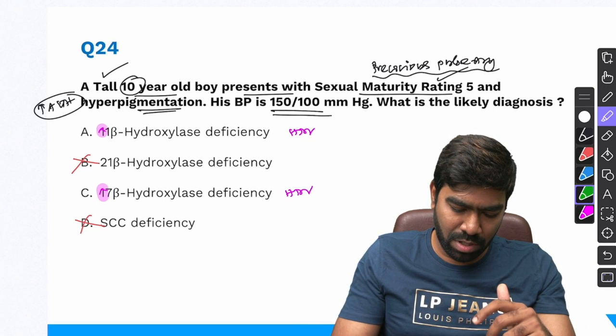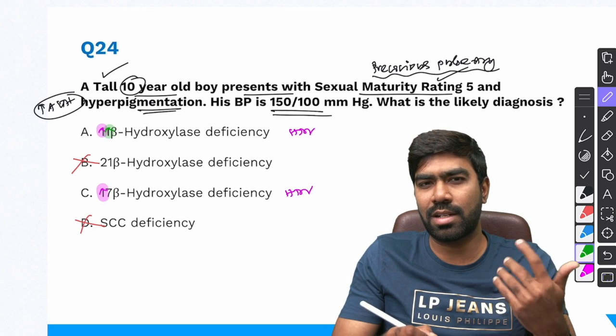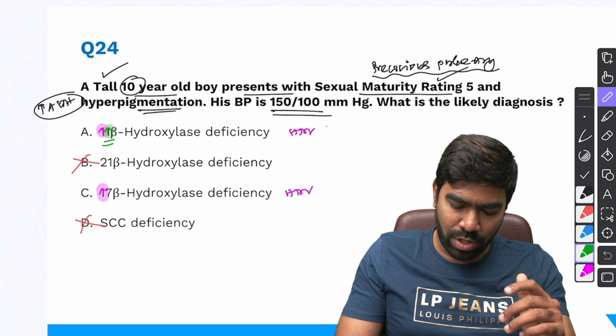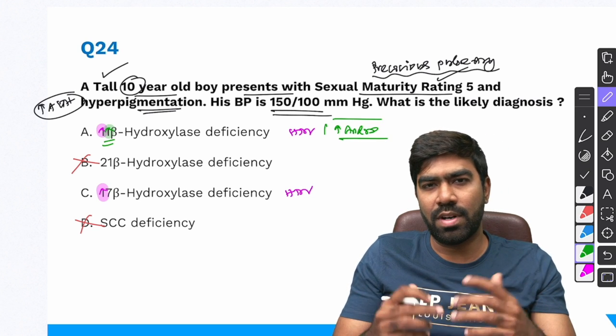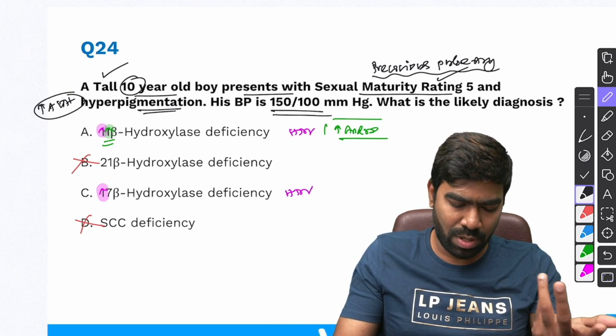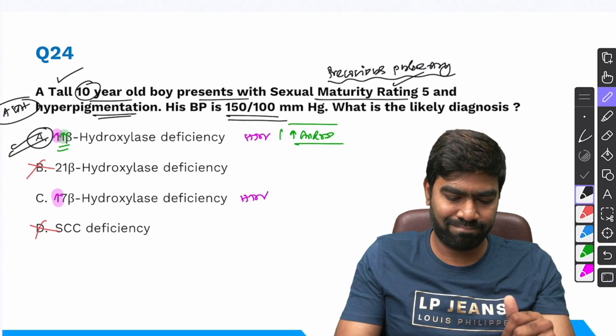And if the second number is 1, that will be associated with high adrenal androgen production also. There will be high DHEAS and androstenedione. So this is the one that's going to be associated with precocious puberty in male children and virilization in female children at birth. So I'm going to go with option A, that is 11 beta hydroxylase deficiency, simple.